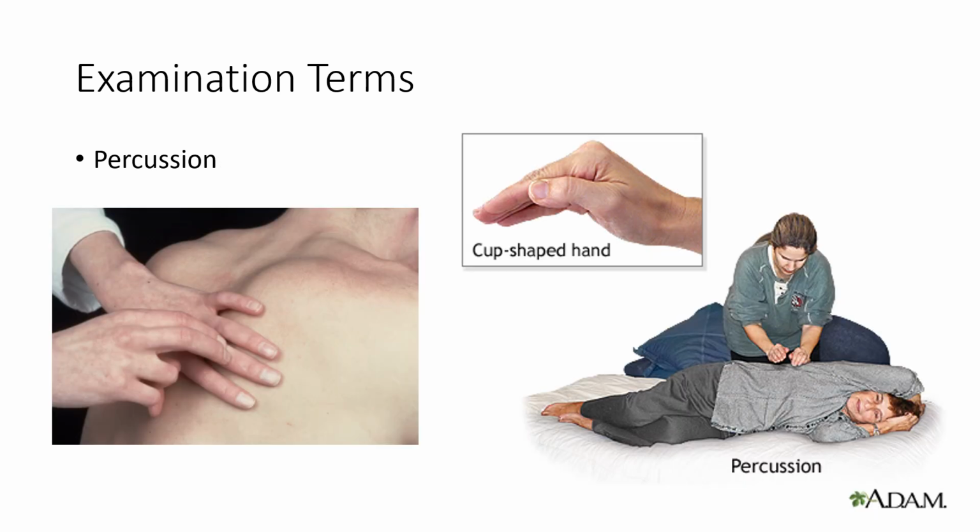Percussion. This is to create noise. So percusso means tapping. If you were in the band, you know there's a percussion section. So this is using tapping to be able to hear with just a naked ear some noises. In this example, this woman is percussing the patient's neck. In percussing the back, right in the thorax where the fingers are, you have lungs and they should be filled with atmospheric air, so they should have a very nice hollow sound. But if you percuss and you hear a dull sound, you know that there's something abnormal in there. That's not just air.